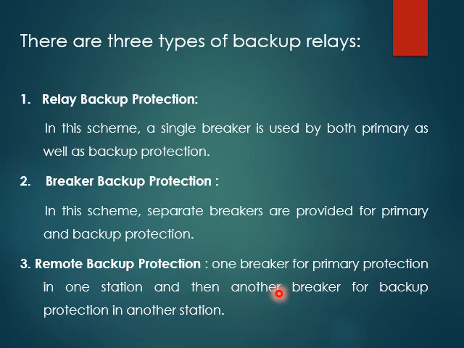So this is how the protective zone is required for each of the elements and components used in the power system network, and overlapping is also necessary, because of that there are chances of avoiding the dead spot. And also, how the primary protection and the backup protection are going to work: the primary protection is going to act as a first line of defense, and the backup protection is going to act as a second line of defense.